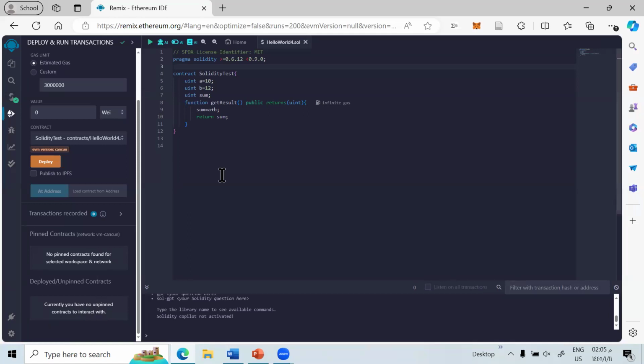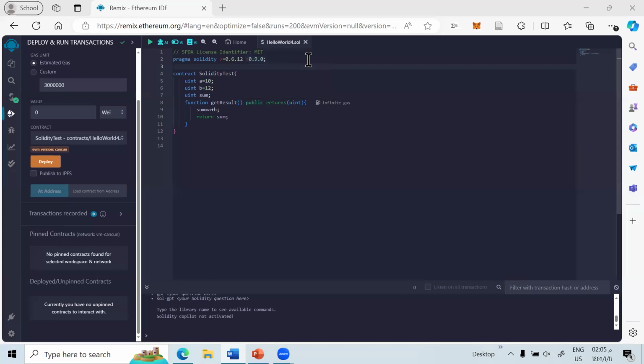Let's first explain the code, then we run it. The first line, as we said, is the version Pragma. It is a compiler directive that specifies the version of Solidity the contract is written in.